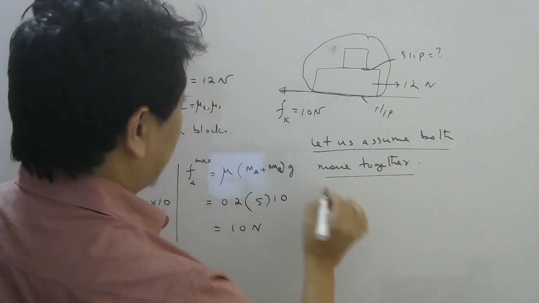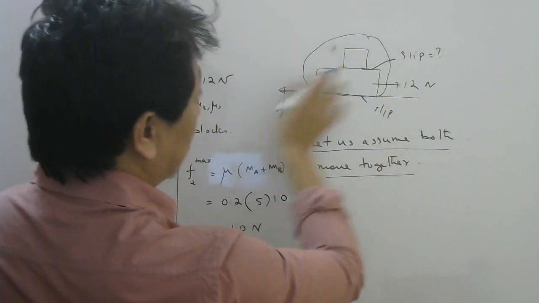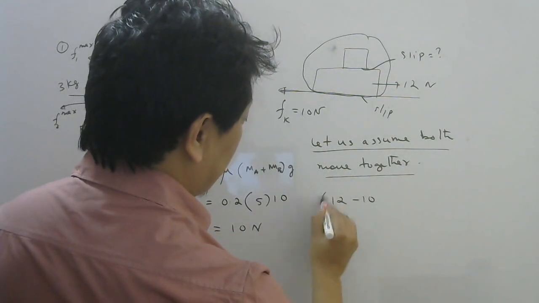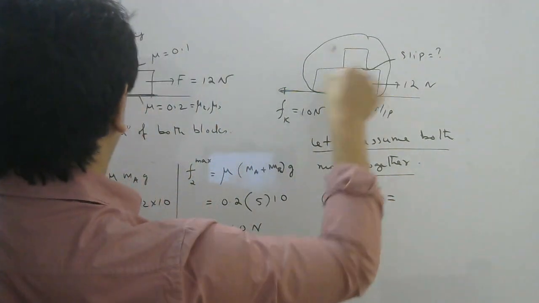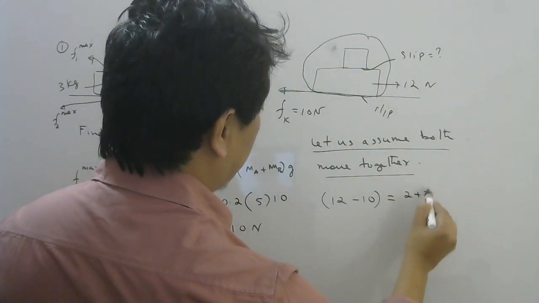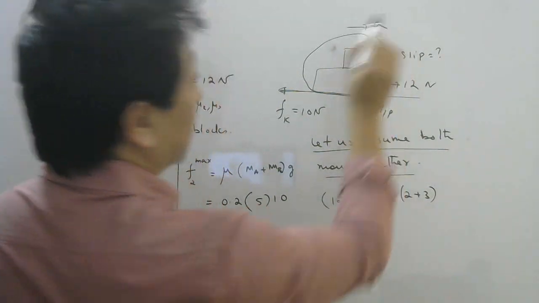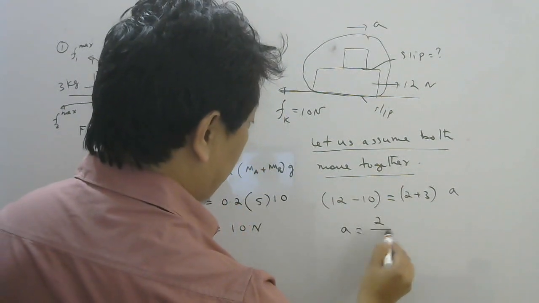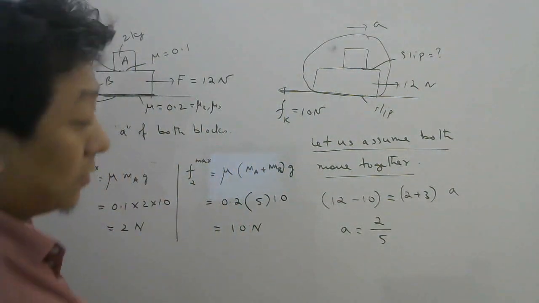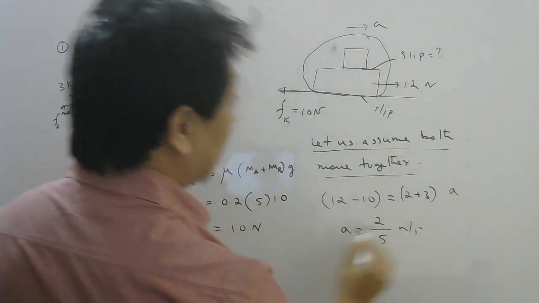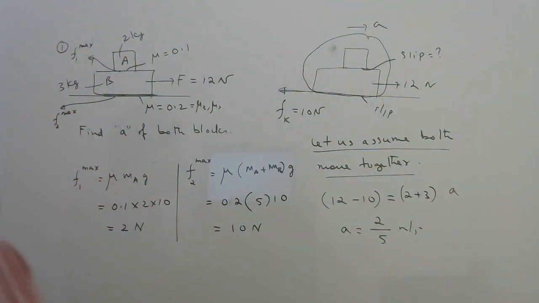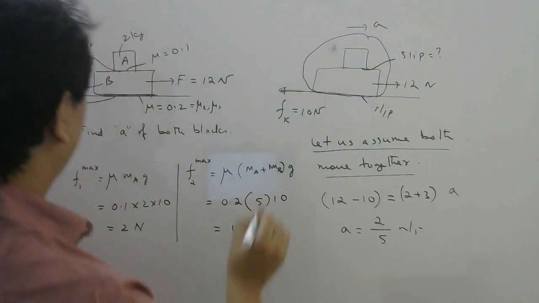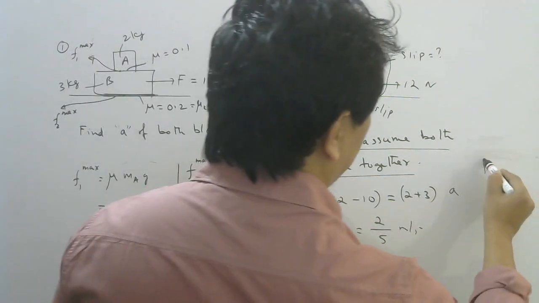So in such cases, you always assume both are moving together first and see what happens. Let us find the common acceleration. So total force on this side is 12, this side is 10. So net force is 12 minus 10, equals mass of the system, 2 plus 3, into some common acceleration A. So A will be 2 by 5. So that much acceleration both of them will have if they move together. Now are they moving together? Check. For that you take A as system.